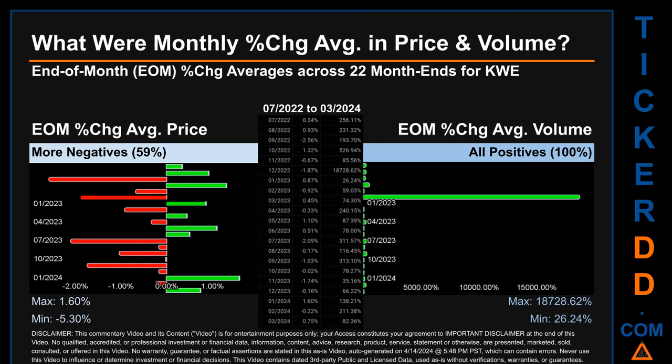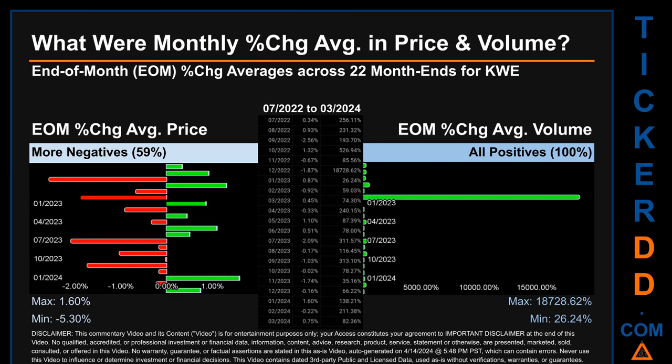What were end-of-month percentage change averages in price and volume for KWE? The monthly average of percentage change in price and in volume were calculated for each of the 22-month ends. That calculation took daily percentage changes and averaged them for each given month. If a month end came out negative, then it means that the month summarily saw a negative change.